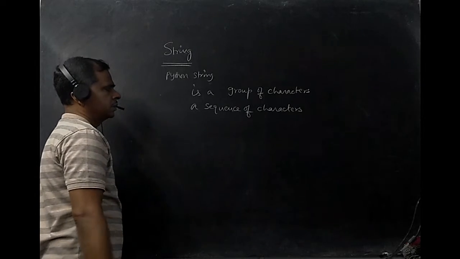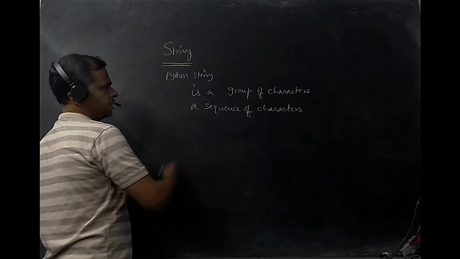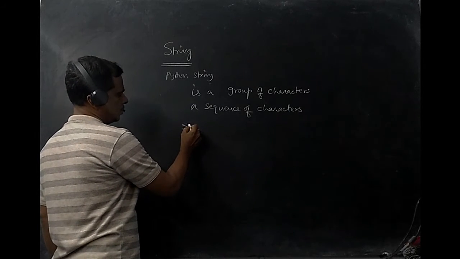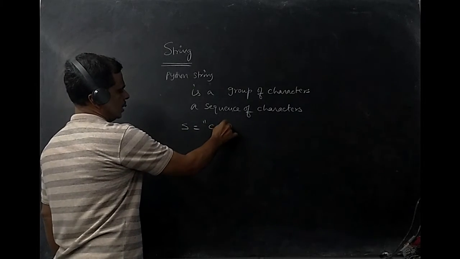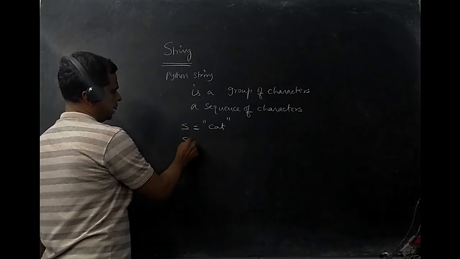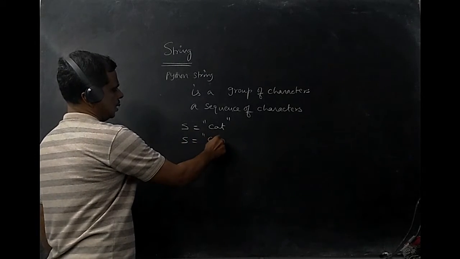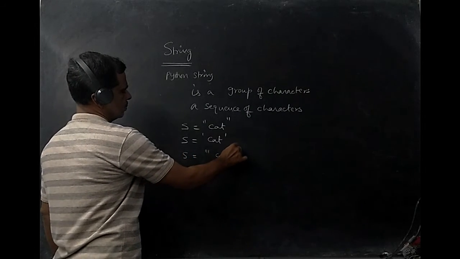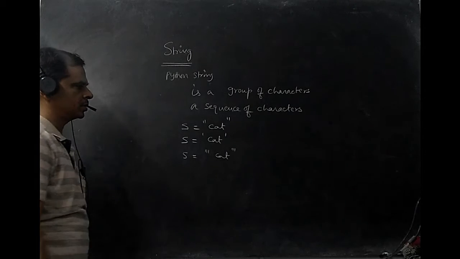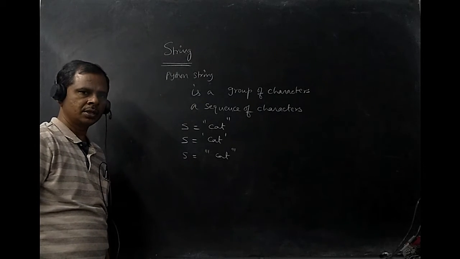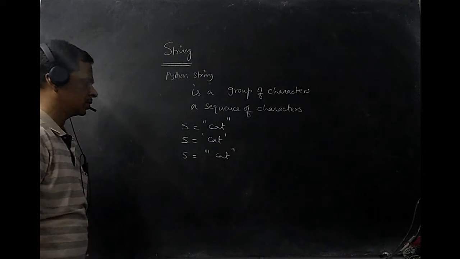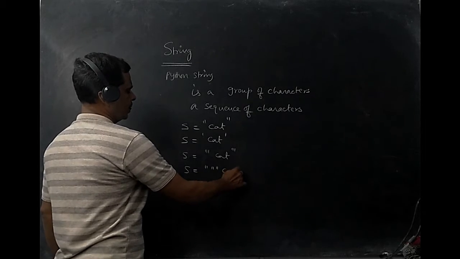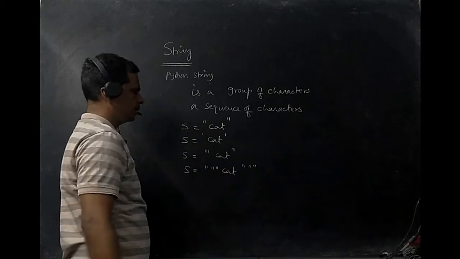So in Python, a string is a sequence of characters, we said. It is going to be stored like this. And one more thing is, a Python string can be enclosed in double quotes, single quotes or triple quotes. Even triple double quotes also can be given like this, right?